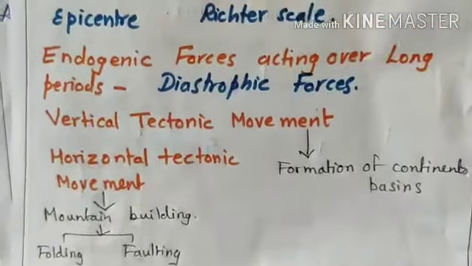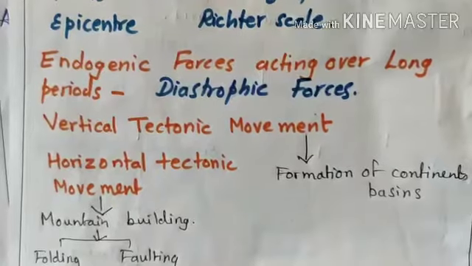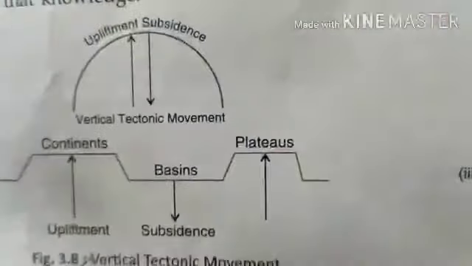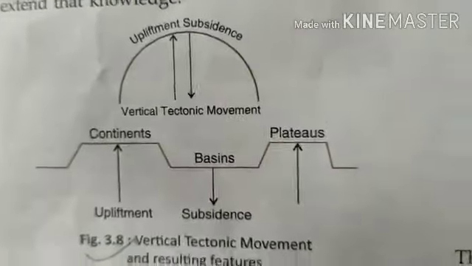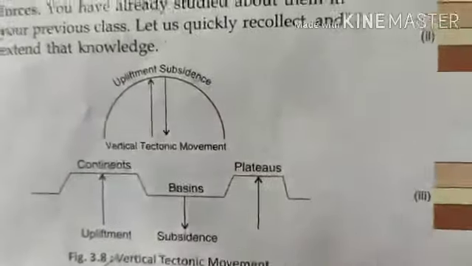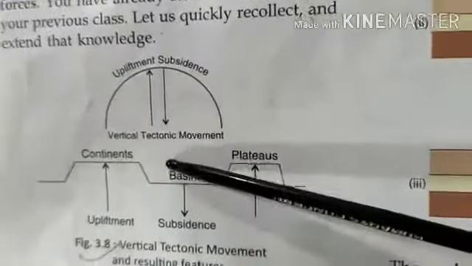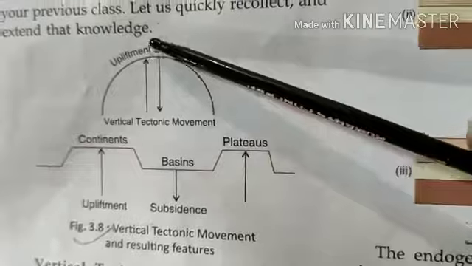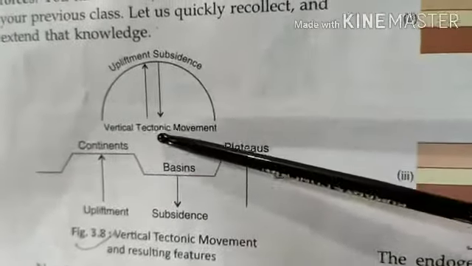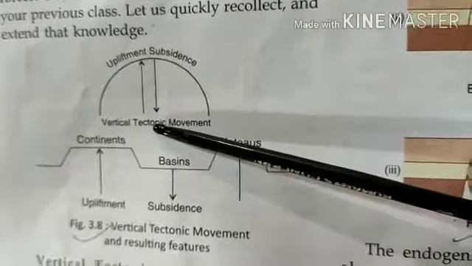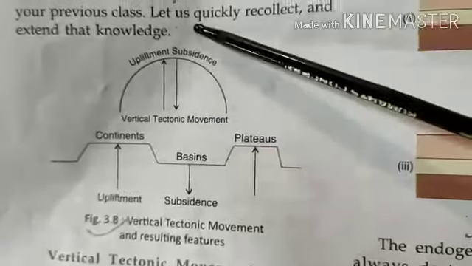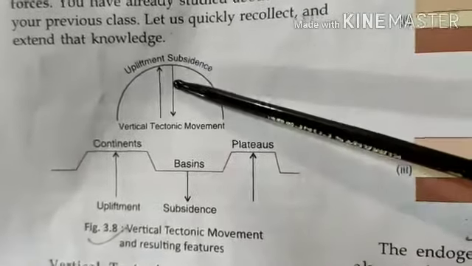I will show you this portion through diagrams. See this picture of the vertical tectonic movement. In vertical tectonic movements, what happens? The pressure is like this, upwards. Then some part of the earth's surface is uplifted, and the lowered part is known as subsidence.